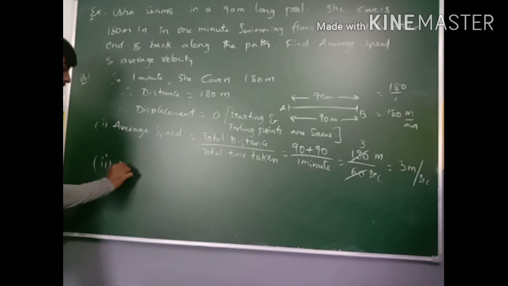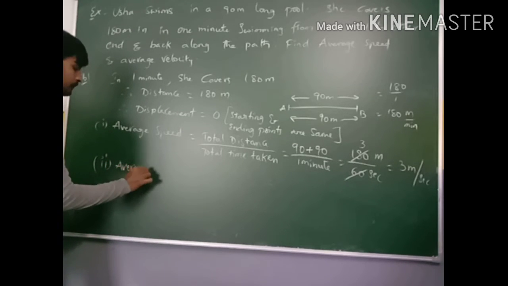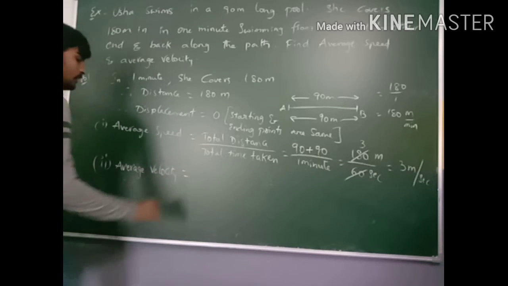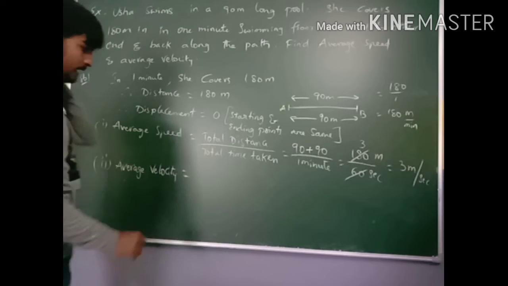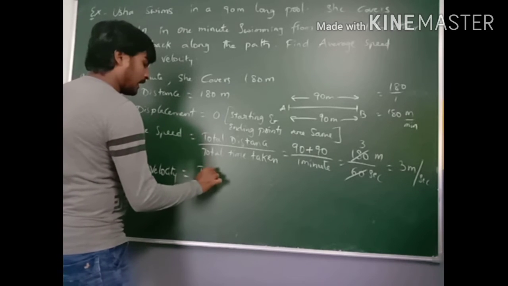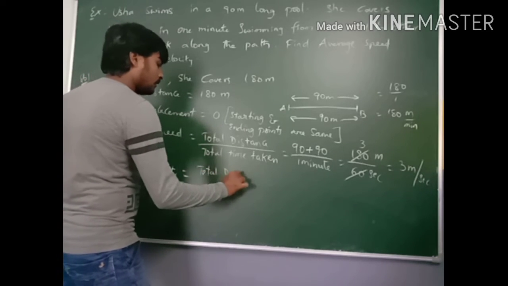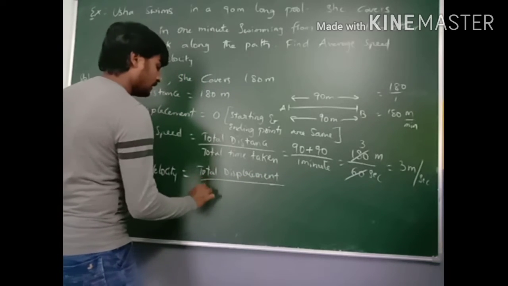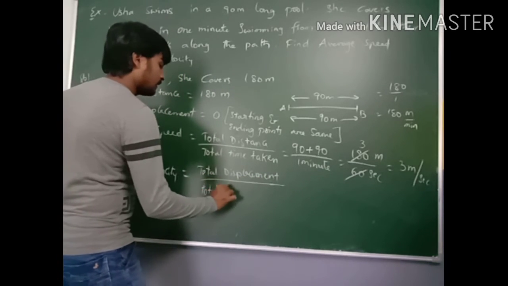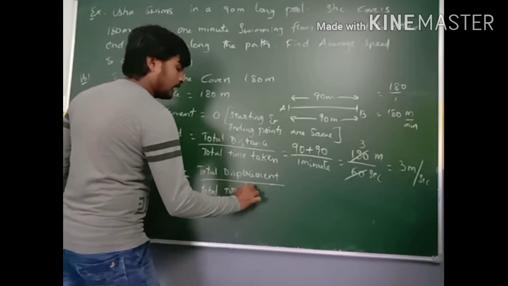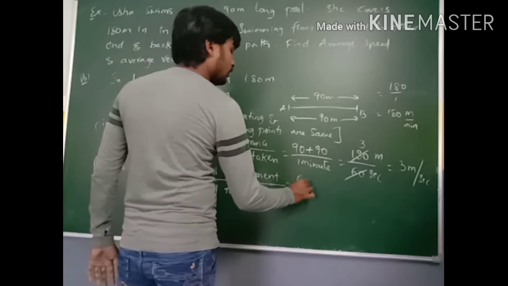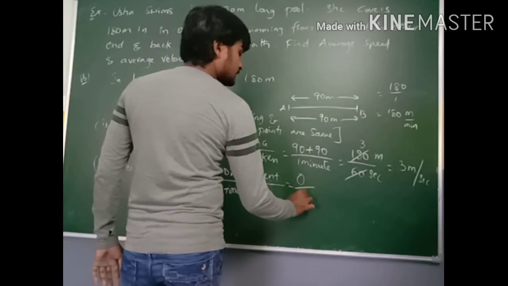The second one is average velocity. The average velocity formula is total displacement by total time taken. Here the total displacement is 0, but the total time taken is 60 seconds.